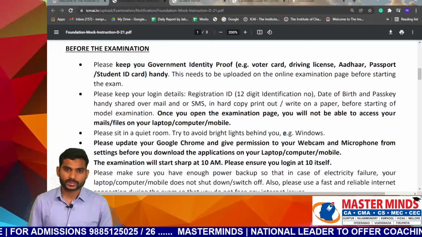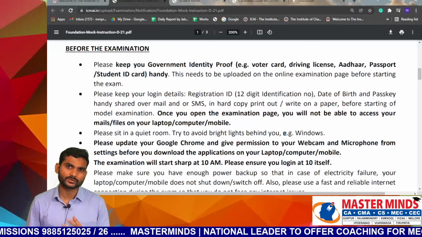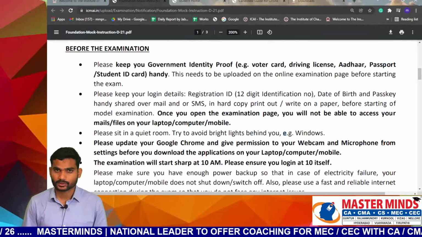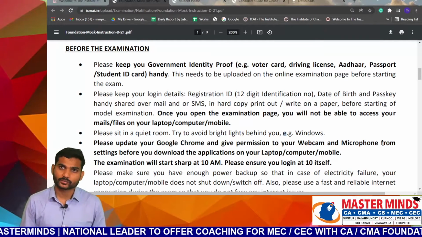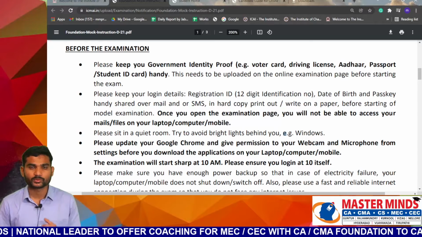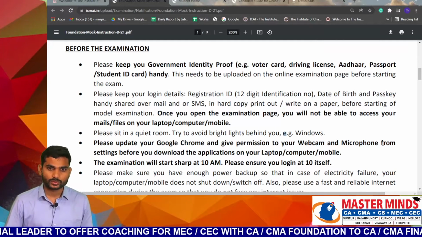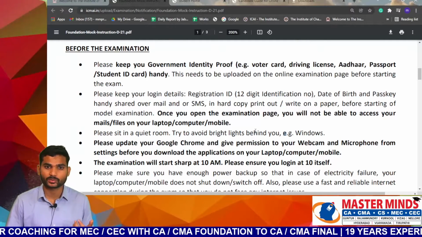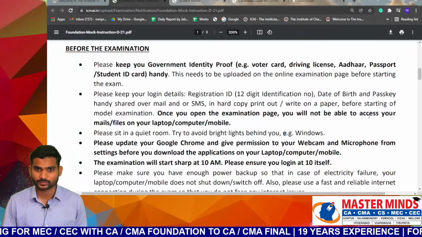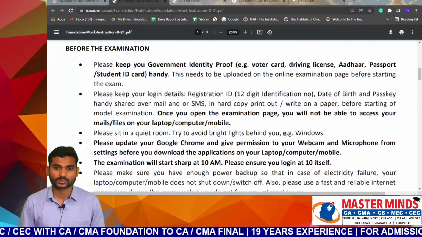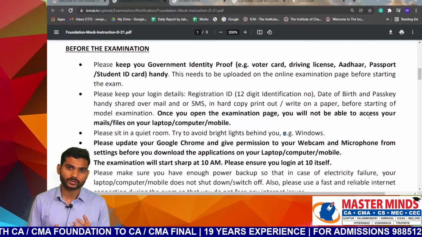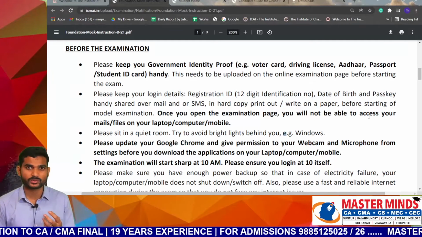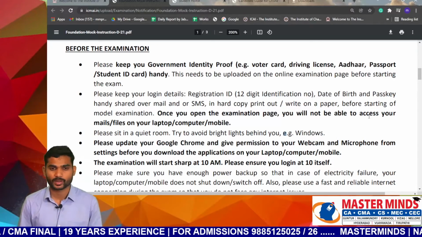Please keep your login details handy: the registration ID, which is the 12-digit identification number, your date of birth and your passkey. You can either take a printout or write them on paper. You already have the registration ID and date of birth, and the passkey will be shared one day before the commencement of your exam. Once you open the examination page, you will not be able to access your mails or files on your computer or laptop. All other applications are blocked. So make sure that before the examination you keep these things ready: your registration ID, your date of birth and your passkey. The passkey will be shared with your registered email ID or mobile.